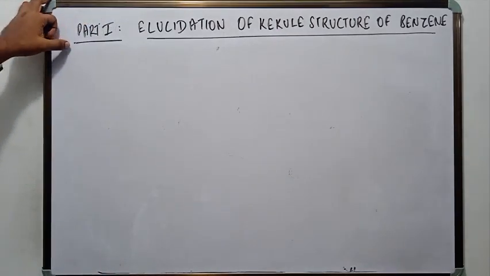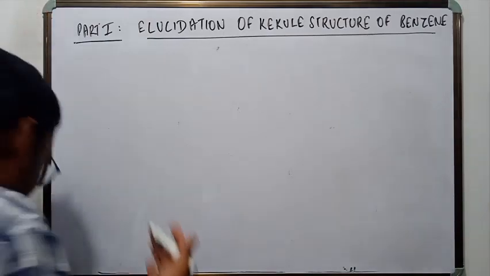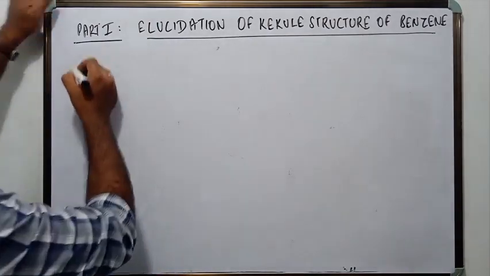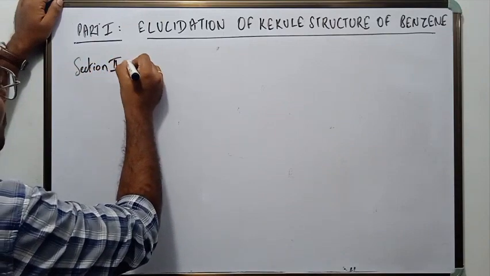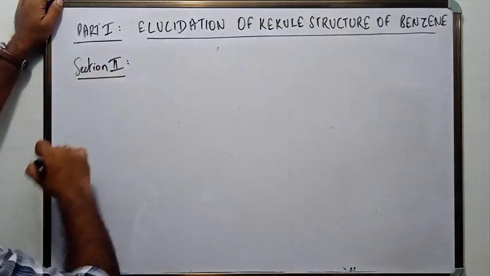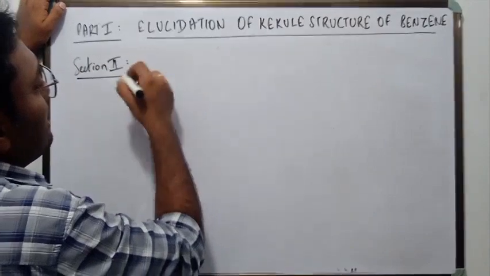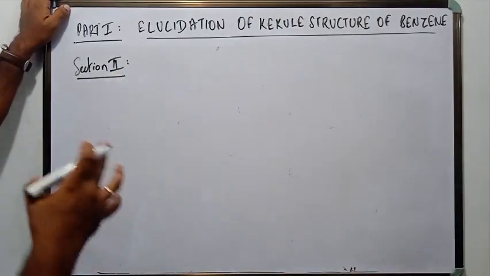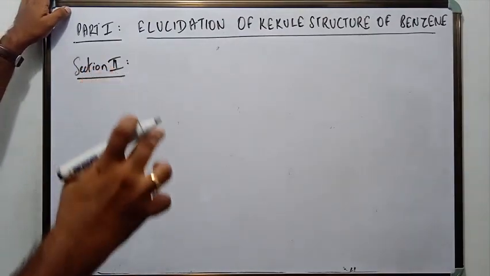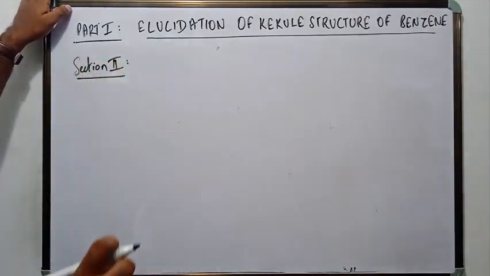Now, in section 2, we start section 2. In this section, we will see how Kekule proved that there are 3 double bonds in benzene, and how he proved that these 3 double bonds are arranged in an alternating fashion.